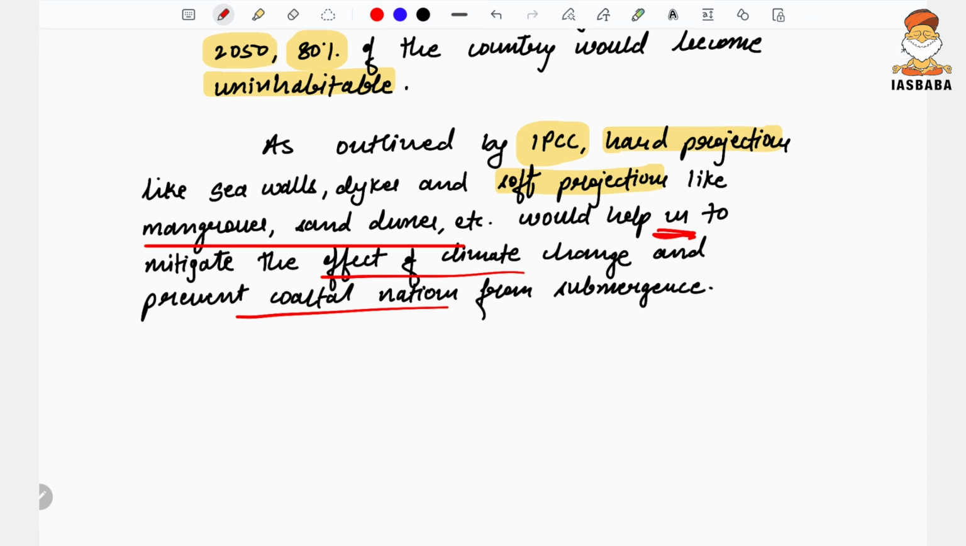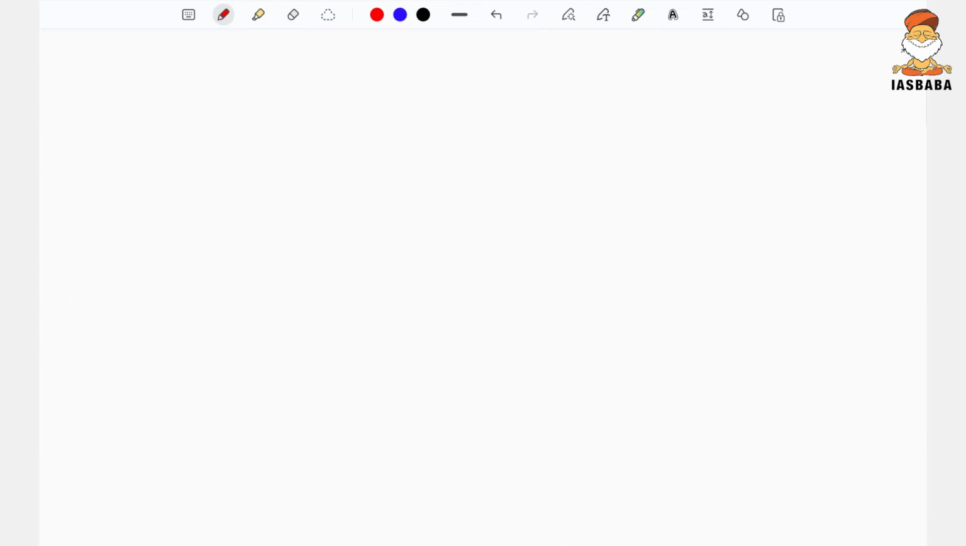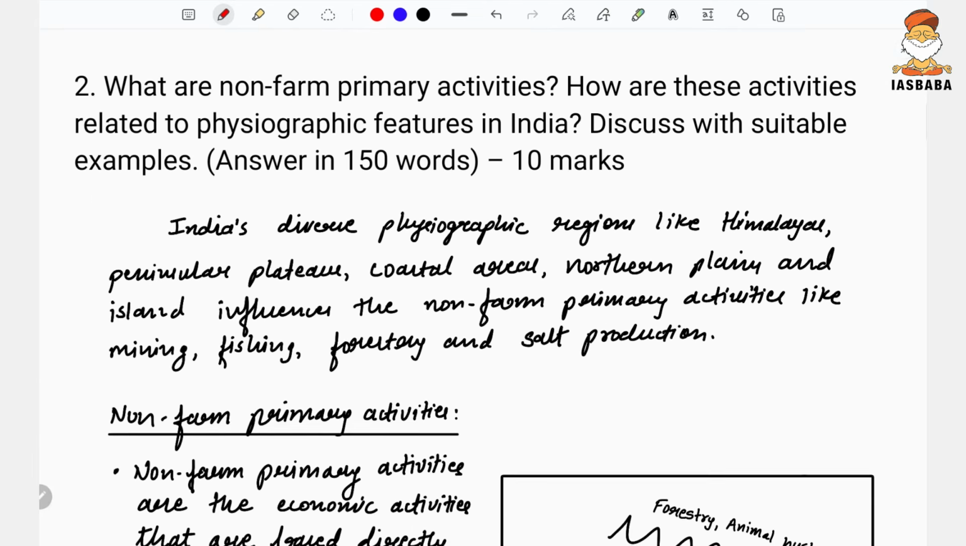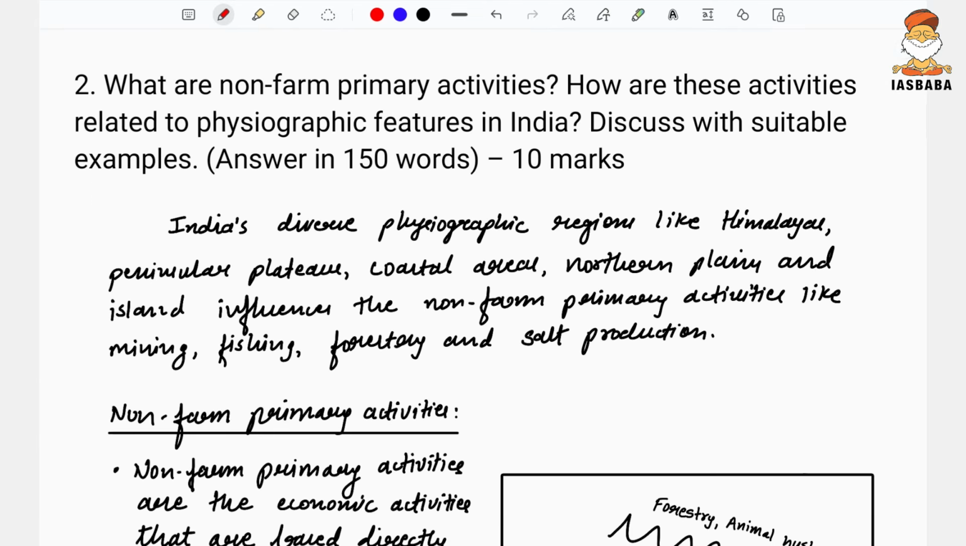So I believe the demand of the question is satisfied by this, and as a part of IASbaba's Mains Exclusive Program, yes, this topic was already taught by me, and this is the PPT screenshot of the same. The regional exposure of South Asia and India, and the urban exposure with respect to sea level rise. So this was already explained during the class of this year, 2025. Let us proceed ahead with another question now.